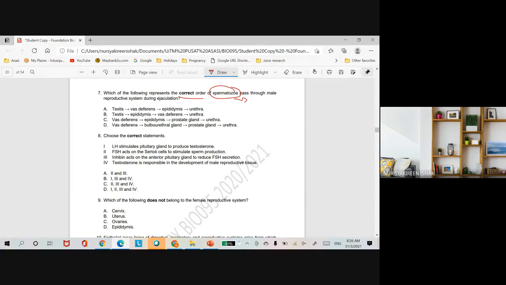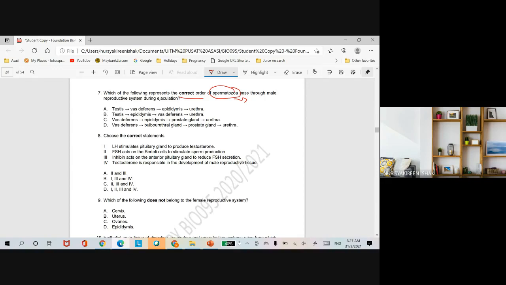The spermatozoa is produced inside the testis. Inside the testis you have the seminiferous tubules, many seminiferous tubules that are tightly coiled. The sperm will be produced through the process of spermatogenesis.